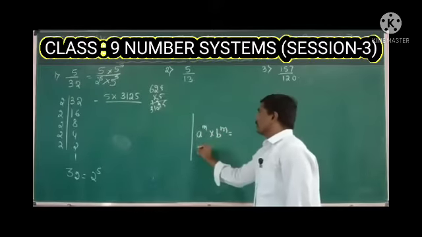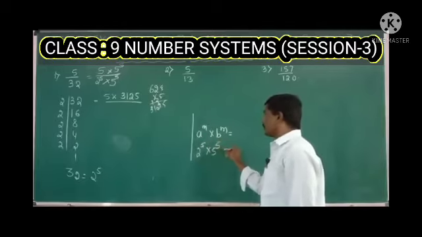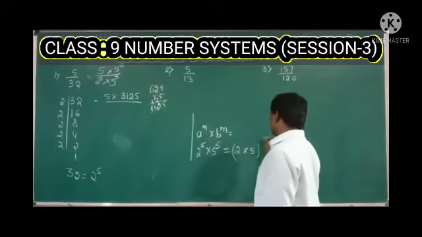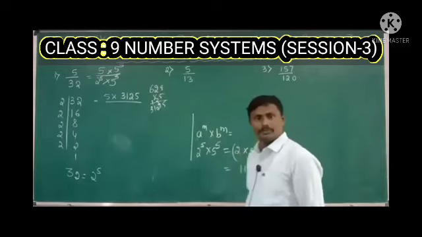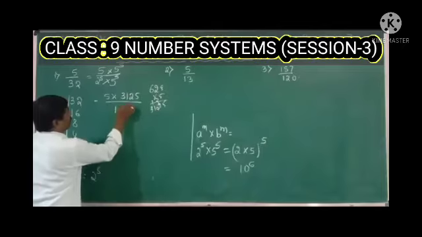It means 2 raised to 5 into 5 raised to 5 is 2 into 5 whole raised to 5. 2 5s are 10, so 10 raised to 5.